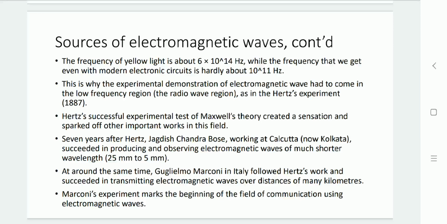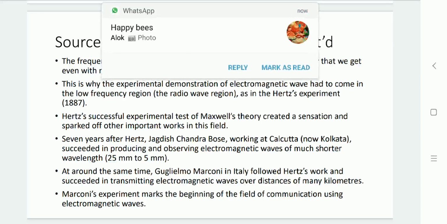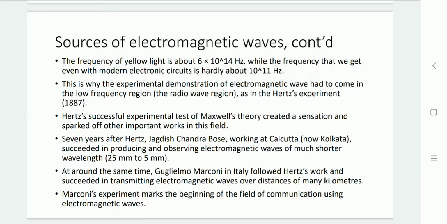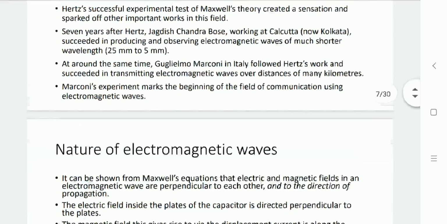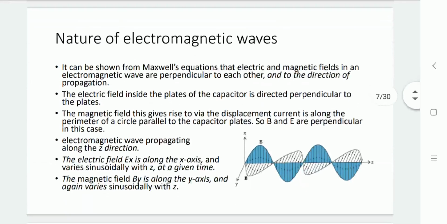From that point the beginning of communication using electromagnetic waves started, the starting point of wireless communication. Now let us go through the next topic, nature of electromagnetic waves.